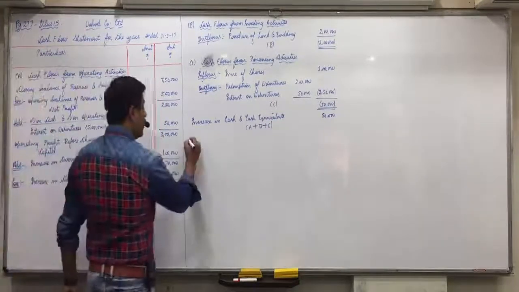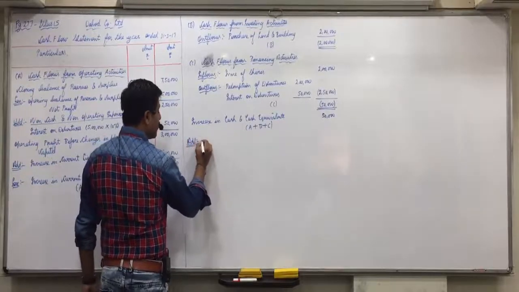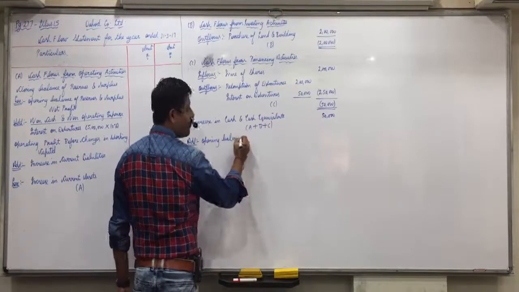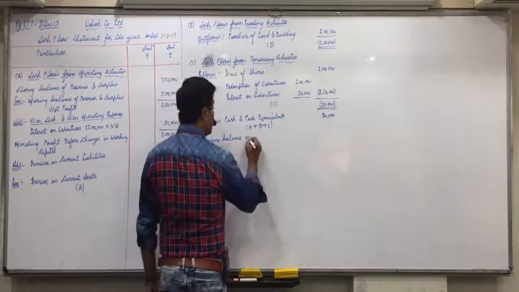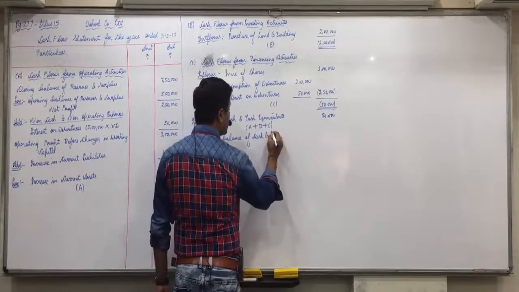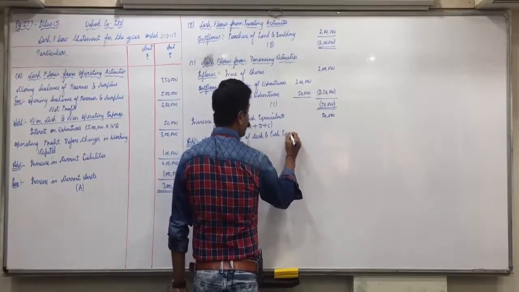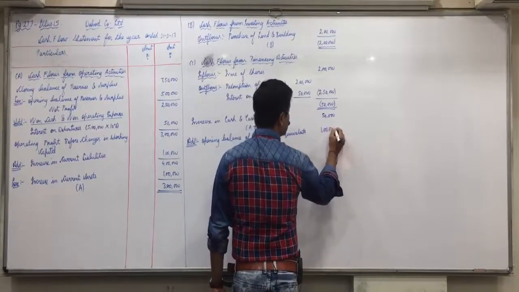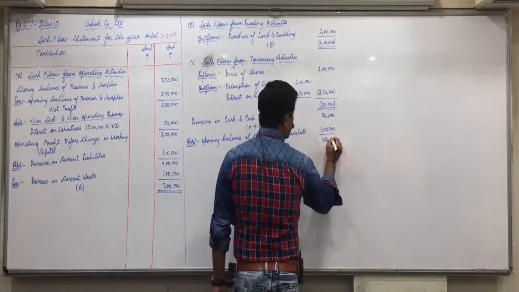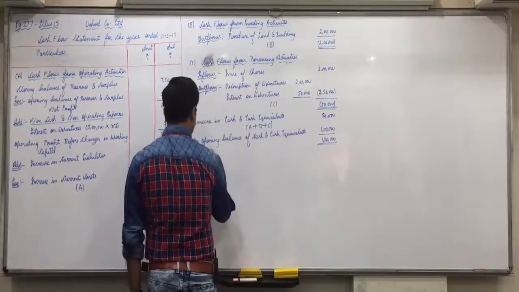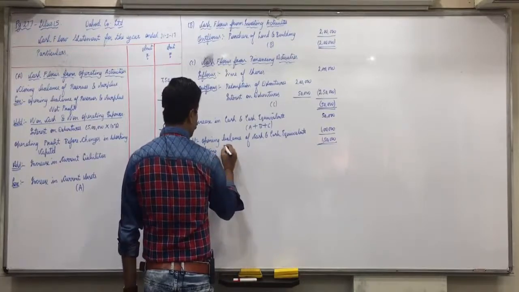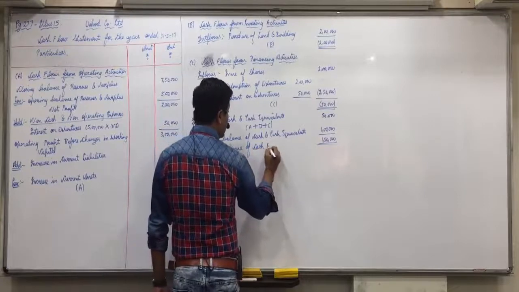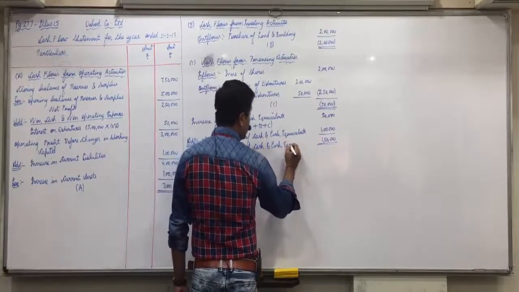Okay. In that you add opening balance of cash and cash equivalents, that is 1 lakh, and your answer comes 1,50,000, closing balance of cash and cash equivalents.